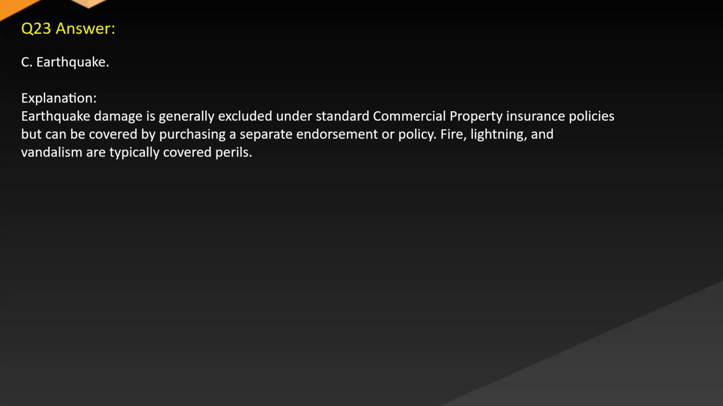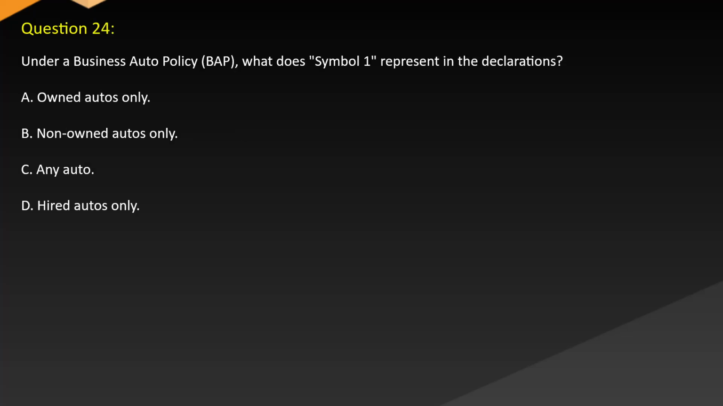Answer. C. Earthquake. Explanation. Earthquake damage is generally excluded under standard commercial property insurance policies but can be covered by purchasing a separate endorsement or policy. Fire, lightning, and vandalism are typically covered perils. Question 24. Under business auto policy BAP, what does symbol 1 represent in the declarations? A. Owned autos only. B. Non-owned autos only. C. Any auto. D. Hired autos only.